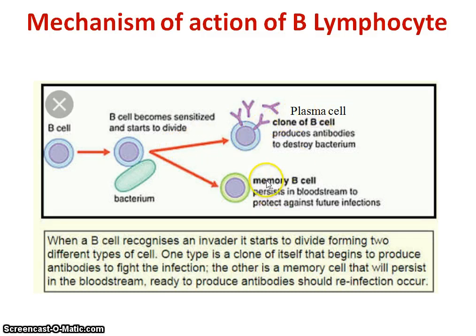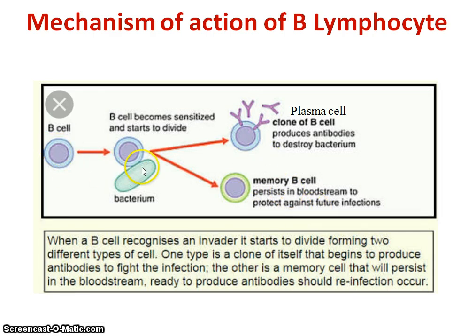First is the plasma cell and second is the memory cell. Plasma cells produce the antibodies which interact with the antigens, and same as the memory cells of the T cell, these memory B cells retain the memory, persist in the bloodstream and protect against future infections.